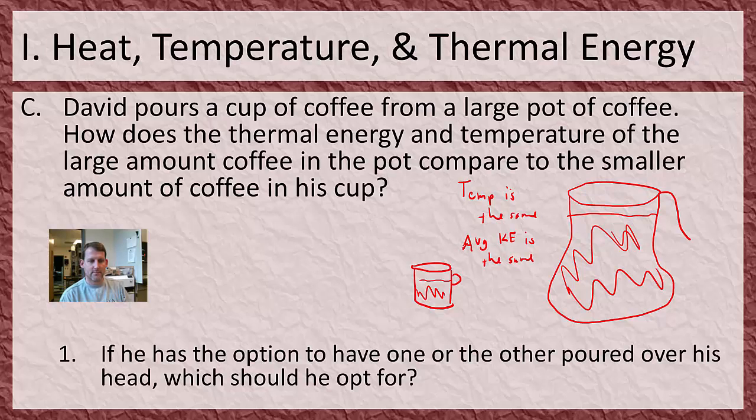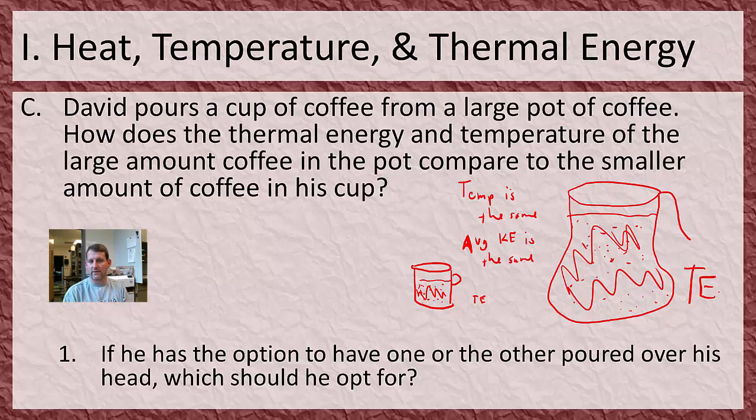All right? Now, thermal energy is a little different because it's the total amount of kinetic energy of all the particles. If we add up the kinetic energy of all the particles in the coffee, it's a lot of particles. There's tons of particles in there. So the thermal energy here, I'll abbreviate that TE, the thermal energy on this side is huge because it's the sum of all these particles. Whereas the thermal energy over here, there's just fewer stuff. If we were to add these together, we would find a small thermal energy, right? So here, lots of energy inside this thing. Here, not much energy.